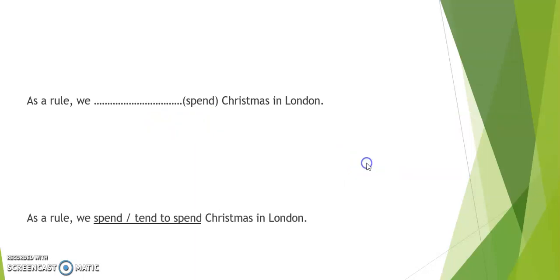However, instead of just using spend, as a rule, we spend Christmas in London. Because it's something that happens regularly, we can also say, as a rule, we tend to spend Christmas in London. Tend to. We use tend to when we want to talk about something, an action that happens regularly and it happens a lot. And there you have it.